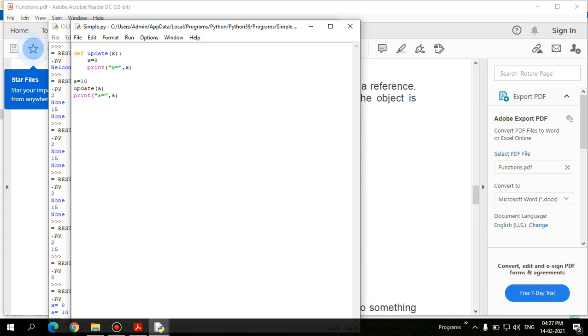For example, we have a special function called id. Let's check the id. Here I am printing, so print of id of a, and I am printing the same id here.